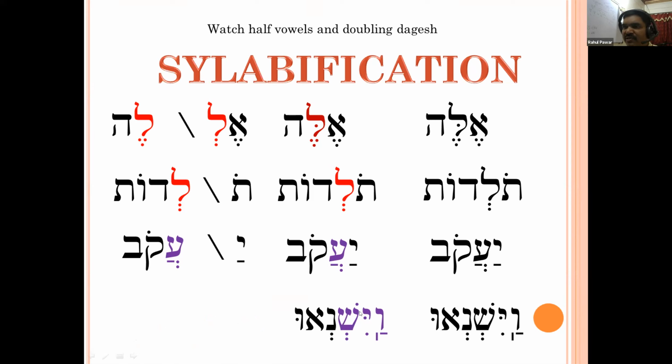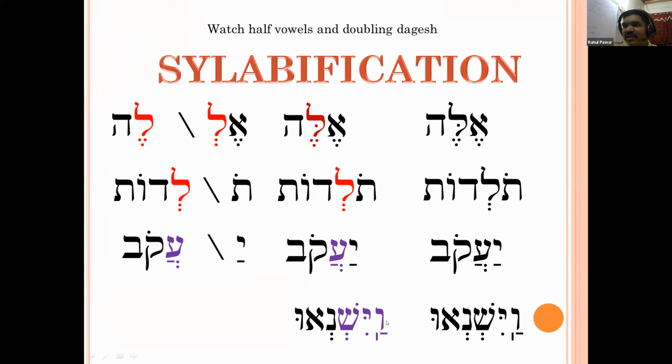Before putting the answer before you, can anyone tell me, can you observe the doubling dagesh in Yod? Yes. That consonant will be doubled because it is not a Begat Kefat letter, and it is not a guttural. Yod is not a Begat Kefat letter, and Yod is not a guttural.